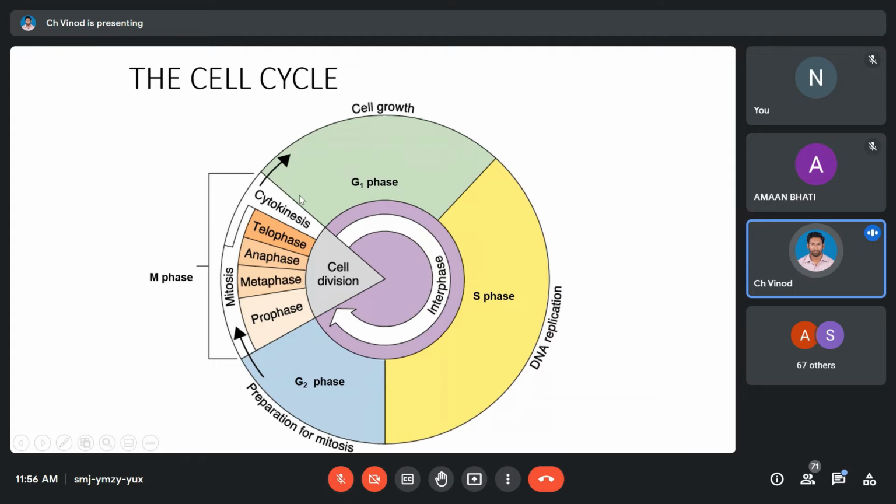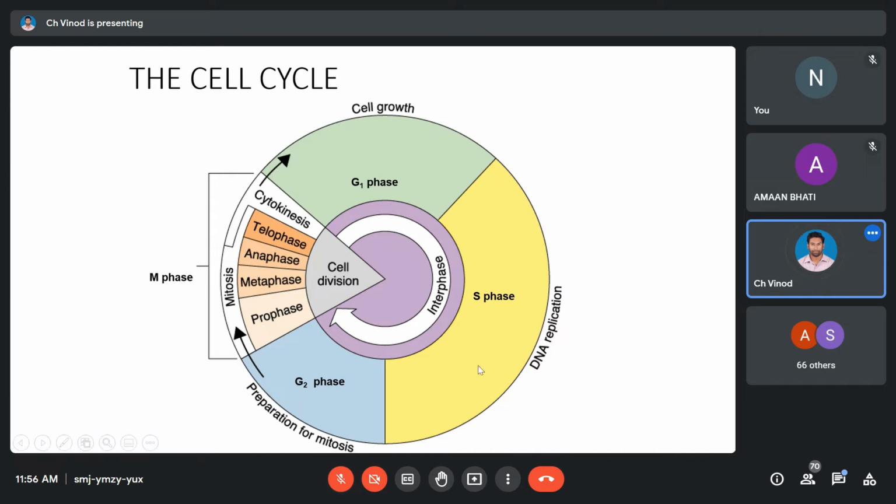It was equivalent to 46 chromosomes. I'm saying equivalent, which means the chromosome is not yet formed and it can form 46 chromosomes. Okay, so here our chromosome content was 46. Now it has moved to S phase. In S phase our chromatin has doubled, meaning 46, and we have one more copy of 46. So totally we have chromatin content equivalent to 92 chromosomes.